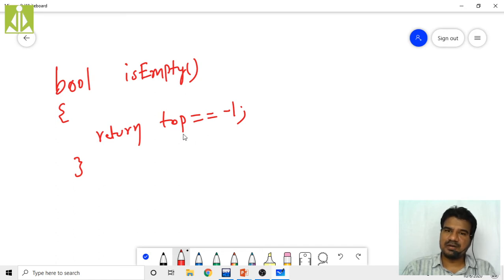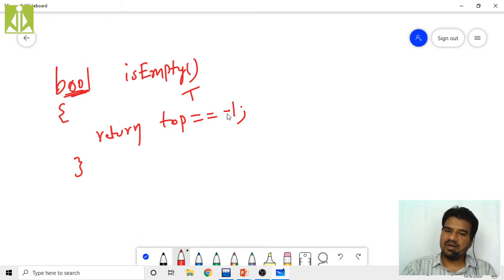When this expression becomes true, when the top value is equal to -1, that means my stack is empty. Then what will this return statement do? It will return the result of this expression. So if top equals -1, this entire expression will become true, and that true will be returned by this isEmpty function as a return value.